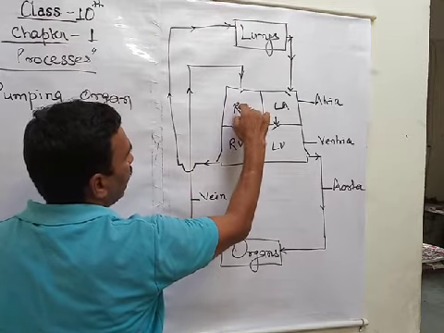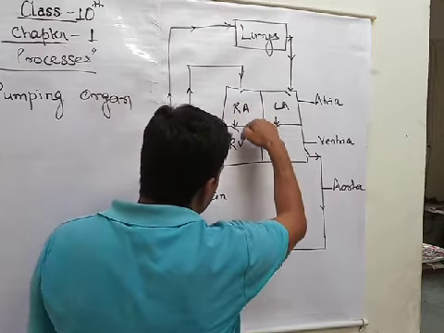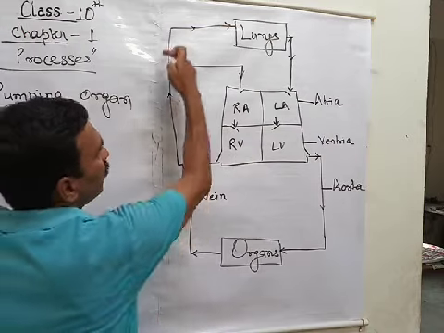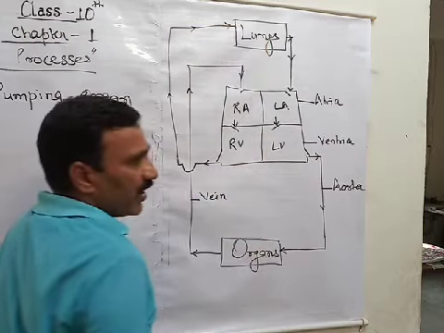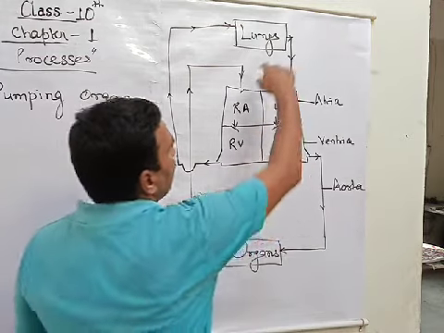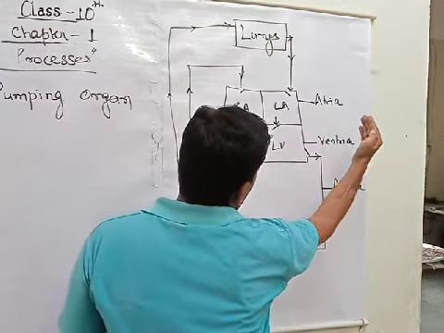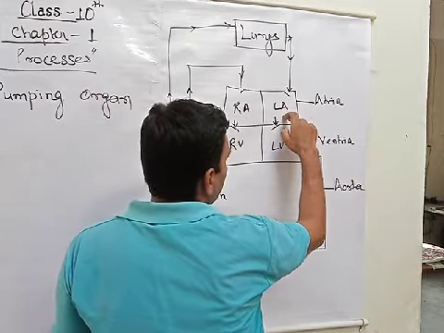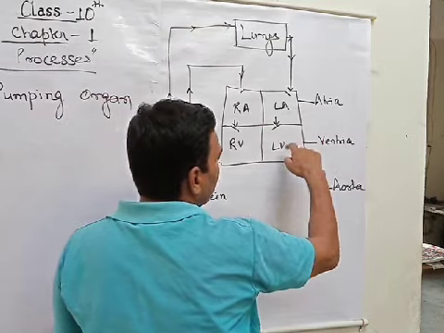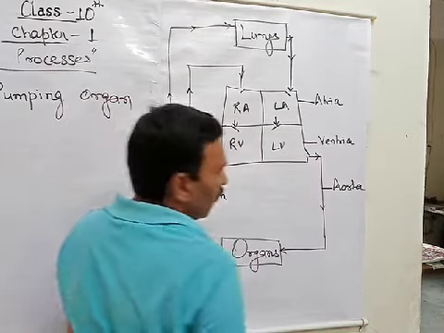It goes to the atria. After that, it comes to the ventricle. From the ventricle, it goes to the lungs where it is oxygenated. It is mixed with a sufficient amount of oxygen, and it comes to the upper chamber on the left side of the heart, which is the left atrium. From there it is pushed to the left ventricle, and again from the ventricle it is moved out.